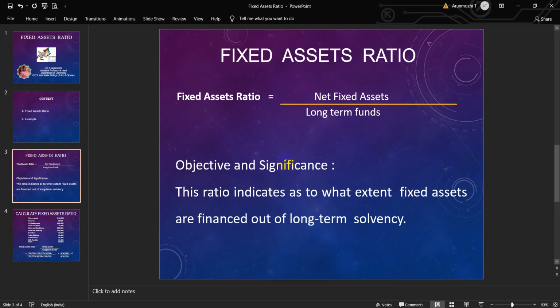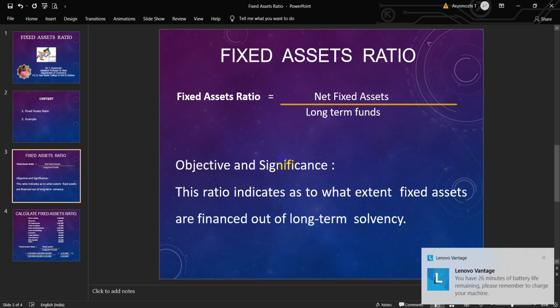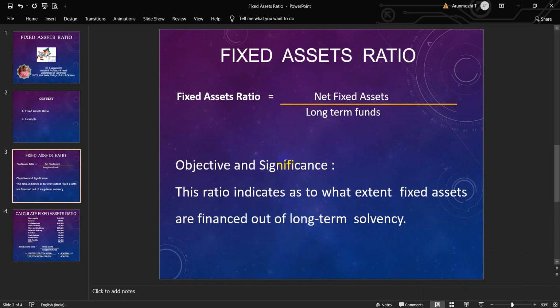This ratio indicates to what extent fixed assets are financed out of long-term funds. A ratio of 1:1 indicates that long-term funds are equal to fixed assets.